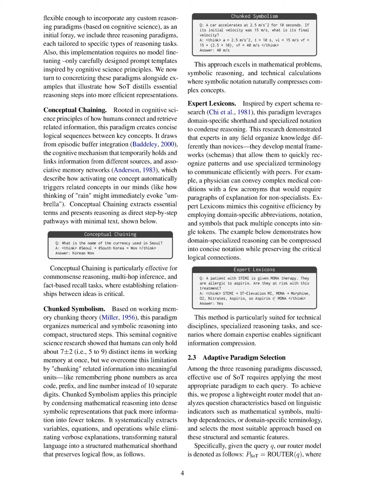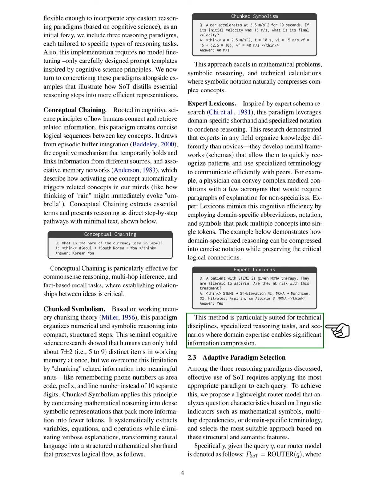Section Summary. In this section, we introduce Sketch of Thought, SOT, a method that reduces verbosity in reasoning processes by using specialized prompt templates to generate concise reasoning steps, thereby lowering token usage and computational costs. We explore three cognitive-inspired paradigms: conceptual chaining, chunked symbolism, and expert lexicons, that enable efficient reasoning across various tasks without requiring model fine-tuning.